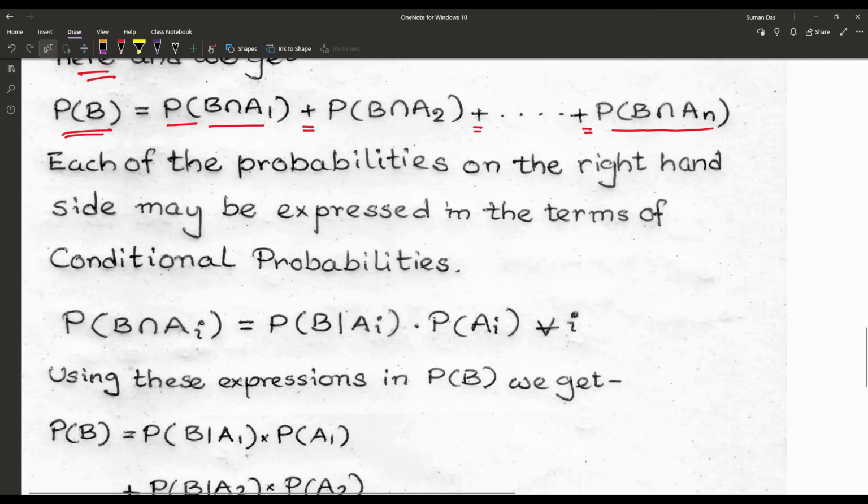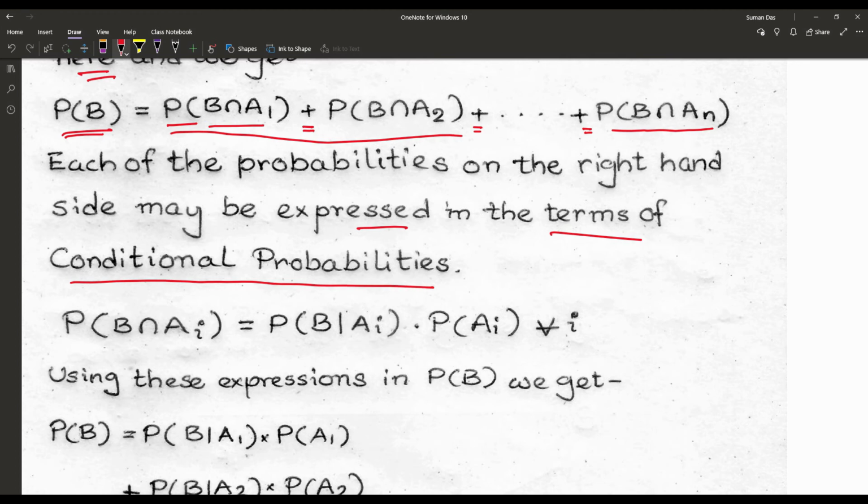Each of the probabilities on the right hand side may be expressed in terms of the conditional probability. What does the conditional probability say? P(B given A) is equal to P(A intersection B) divided by P(A), where A has occurred before and B is occurring.